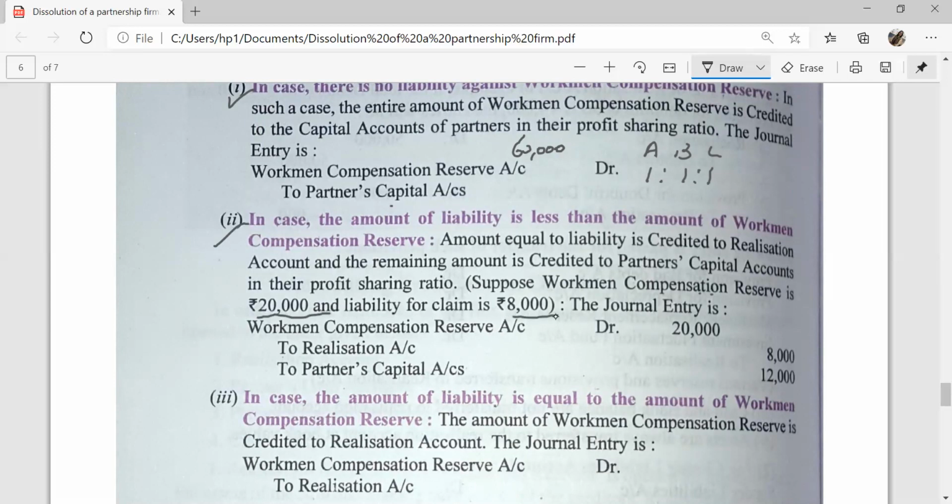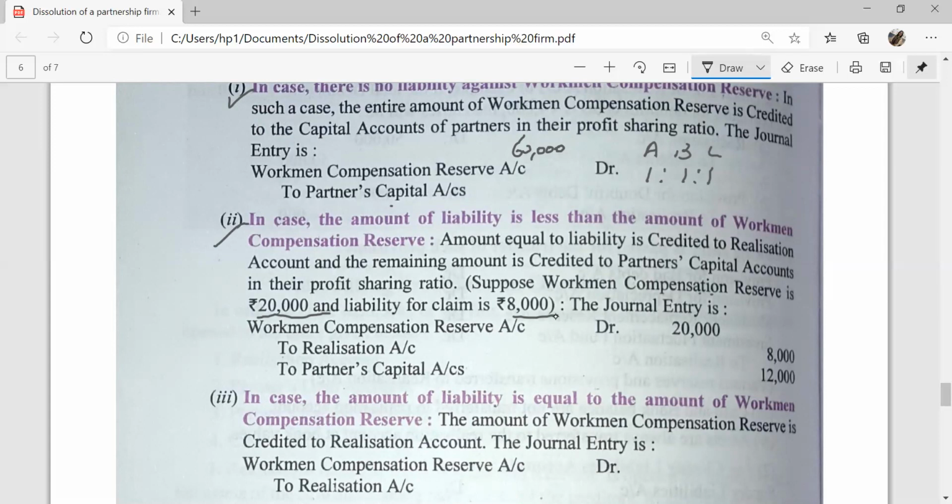Then the amount equal to claim will be transferred to the credit side of the realization account because that claim becomes an outside liability. It will be paid to the worker, and all outside liabilities are transferred to the credit side of the realization account.